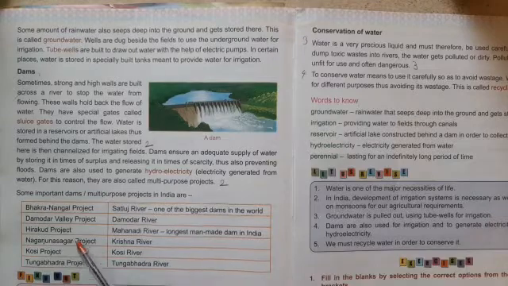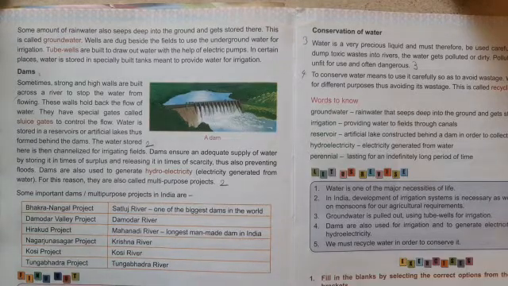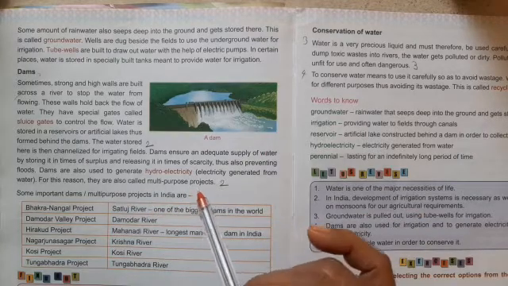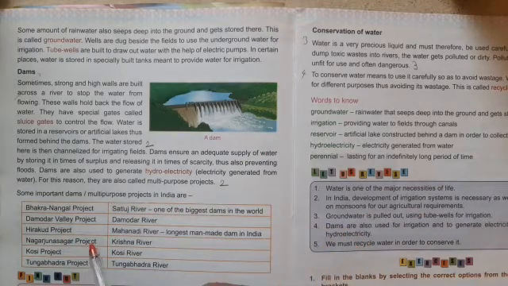These are the dams. These are the most popular, biggest, important dams in India.